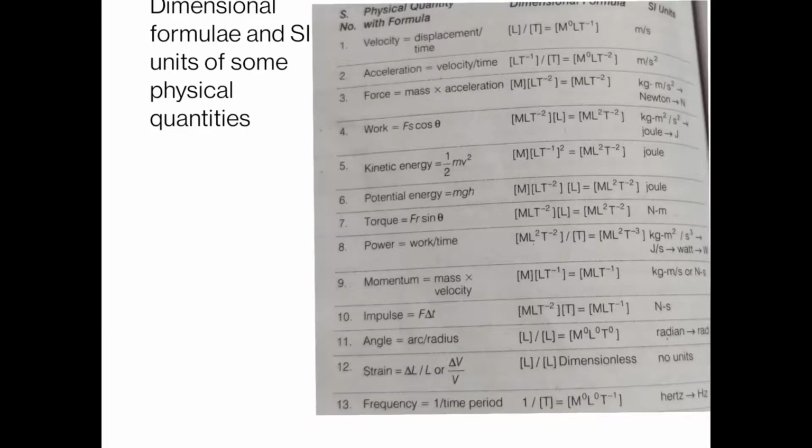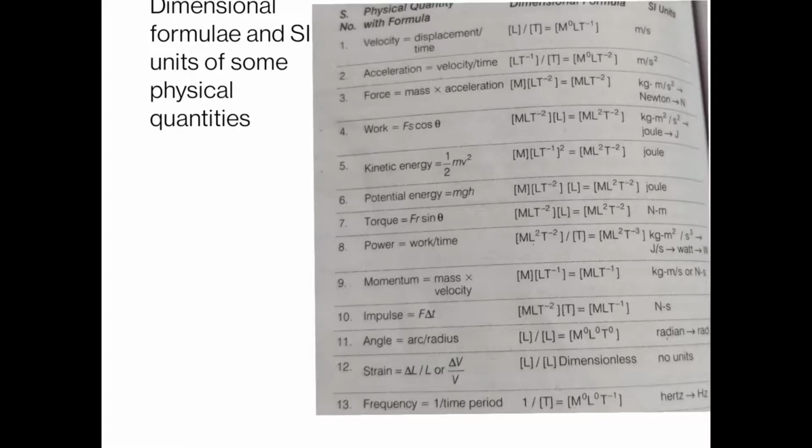Similarly, our next physical quantity is force. F is denoted by force. F is equal to ma, mass into acceleration. For mass we put capital M as the dimensional formula, and for acceleration, as we know from the second point above, it is LT minus 2. So the overall formula for force is M1 L1 T minus 2. Is it clear to everybody? And the simple unit is Newton, and the derived unit is kilogram meter per second square.